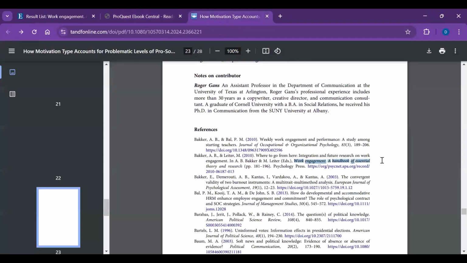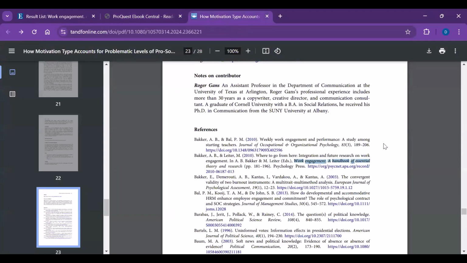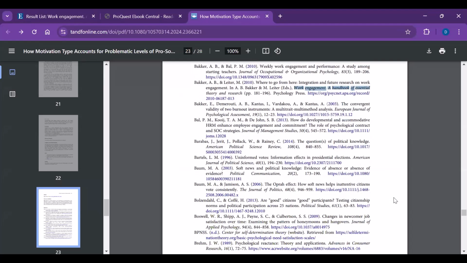I'm going to go back to my list of references. You'll notice that there's a lot here, so check the dates. Look for current examples. You'll notice that there are some that are from 1996, or there's one even 1989.